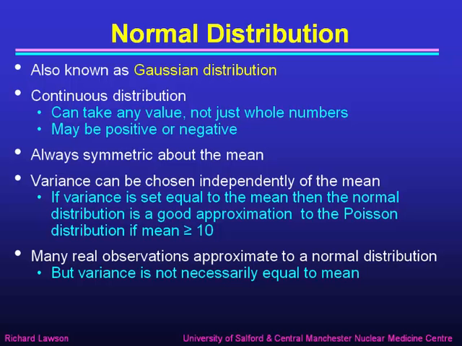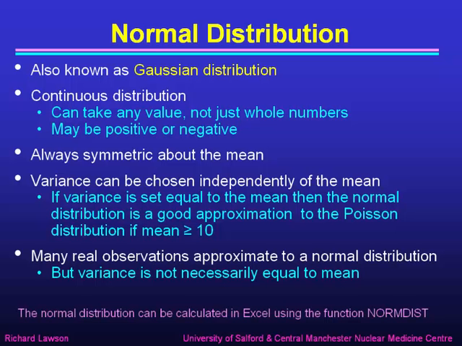The normal distribution is important because many real observations approximate to a normal distribution, but the variance isn't necessarily equal to the mean. It can be any value at all in real life. If you want to simulate the normal distribution in Excel, there is a function called normdisp that does just that.